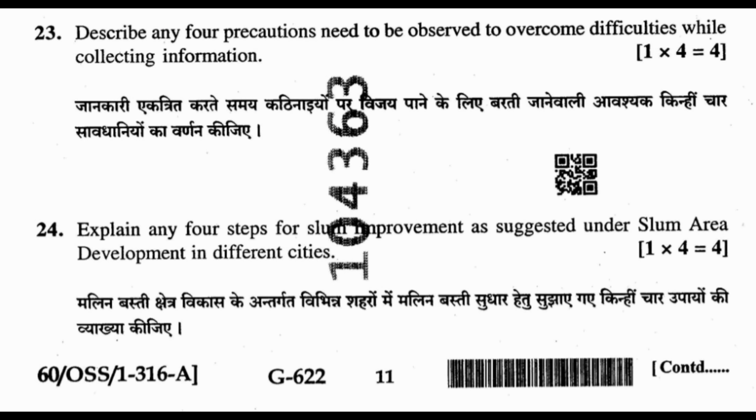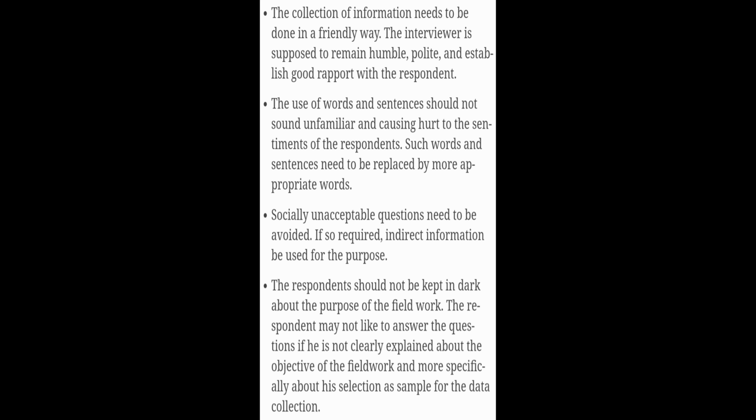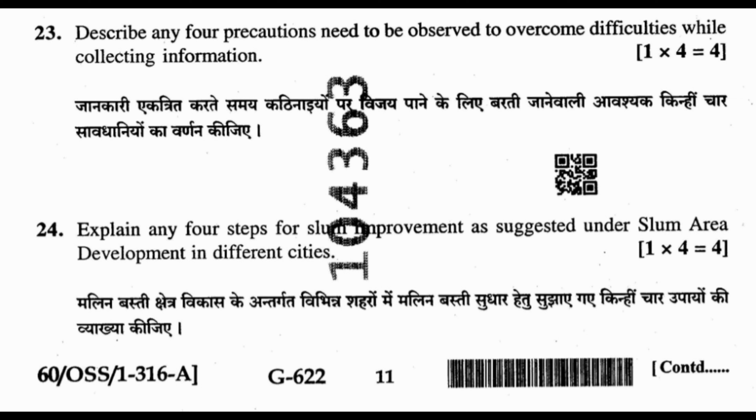Question 23. Describe any 4 precautions needed to be observed to overcome difficulties while collecting information. Answer. 1. The collection of information needs to be done in a friendly way. 2. The use of words and sentences should not sound unfamiliar or hurt the sentiment of the respondent. 3. Socially unexpected questions need to be avoided. 4. The respondent should not be kept in the dark about the purpose of the field work.